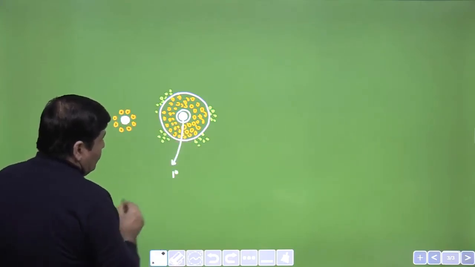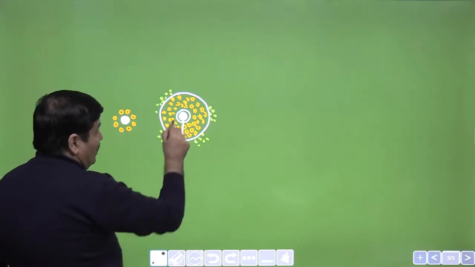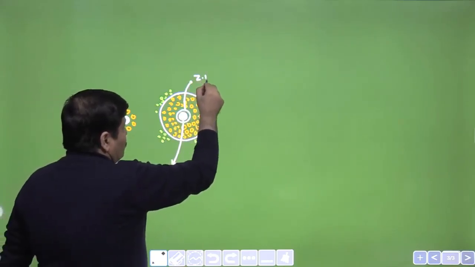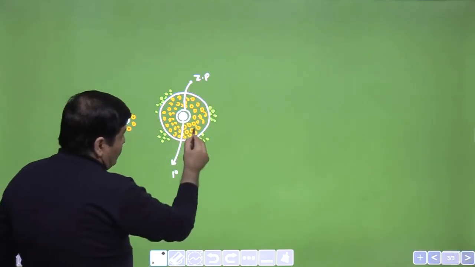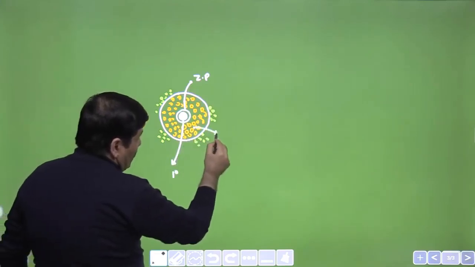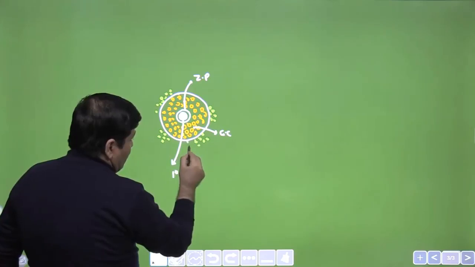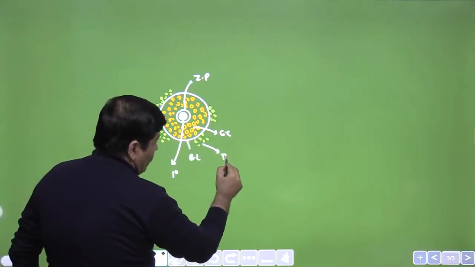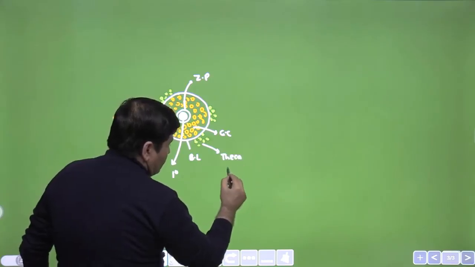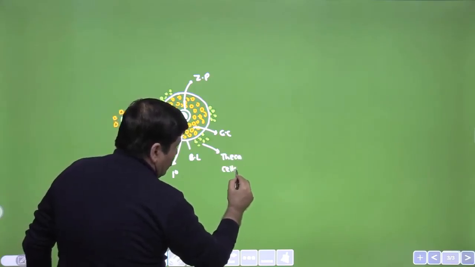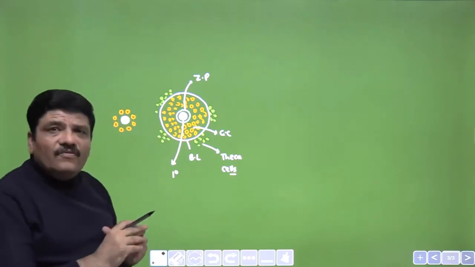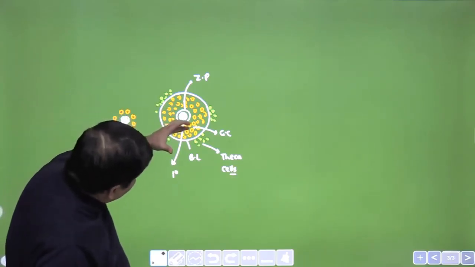So this is still a primary oocyte, arrested, and then it is surrounded by a glycoprotein layer which is called the zona pellucida. Outside the zona pellucida you have the granulosa cells, then the basal lamina, and outside there are what are called the theca cells. Now these granulosa cells will start secreting a fluid, and this fluid will get